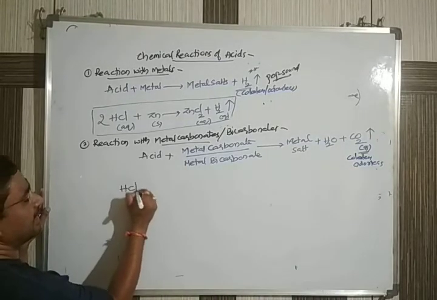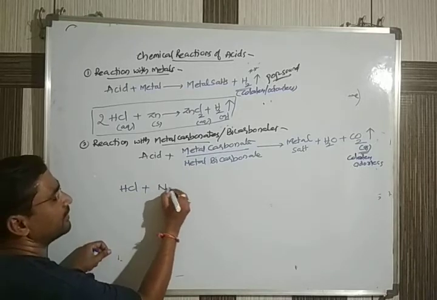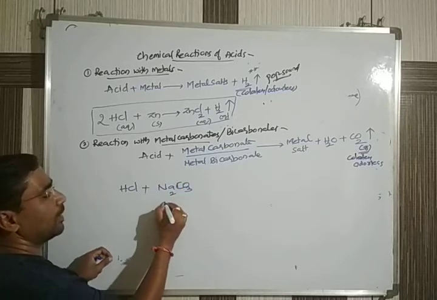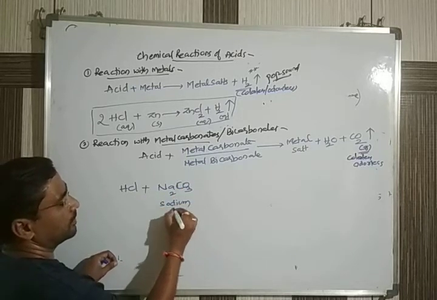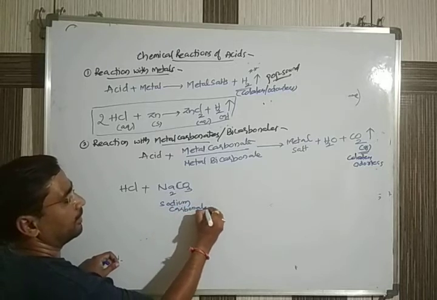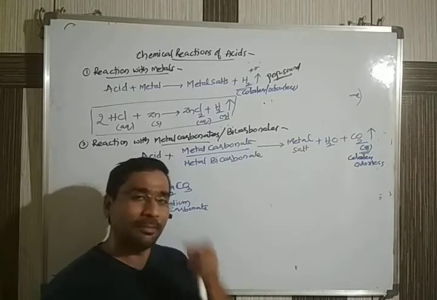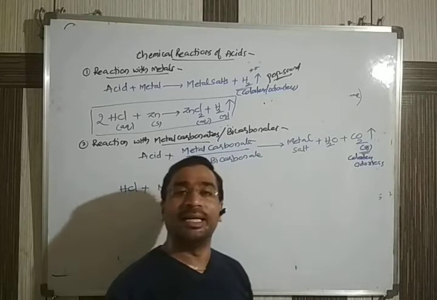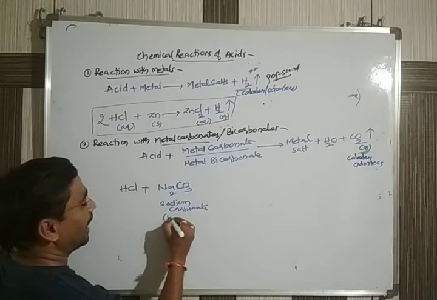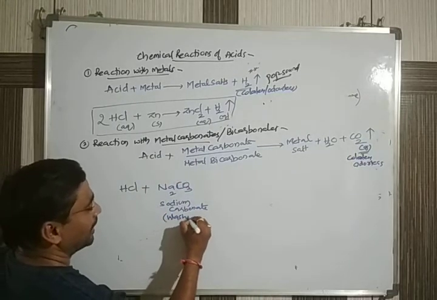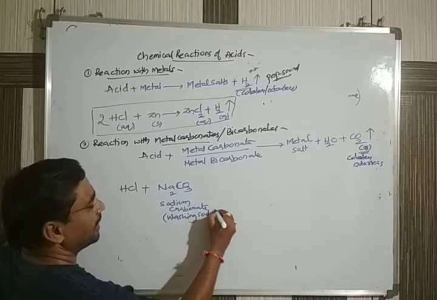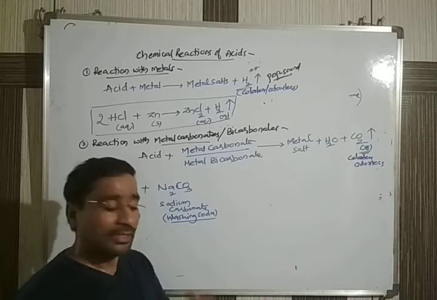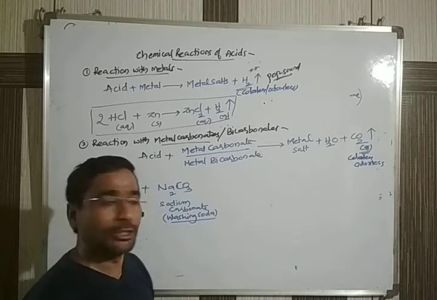We have HCl reacting with a metal carbonate. First we'll see Na2CO3, which is called sodium carbonate. Do you know the common name of sodium carbonate? In our houses we use it. Sodium carbonate is commonly called washing soda. Remember the word. We use the powder for cleaning, washing soda.